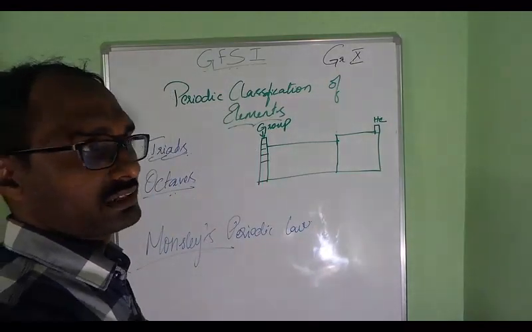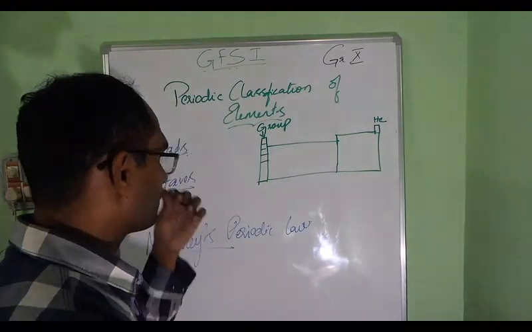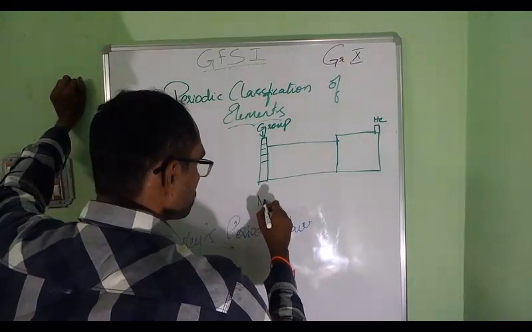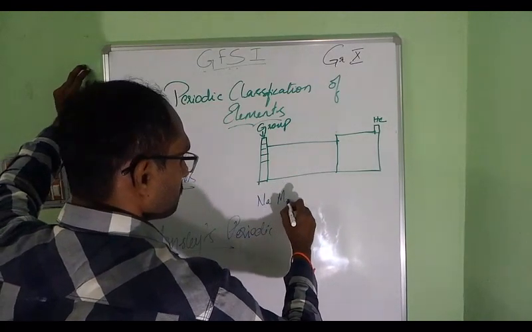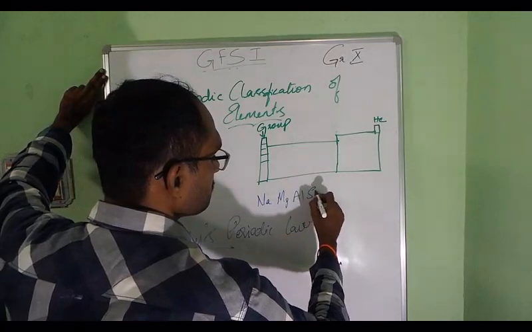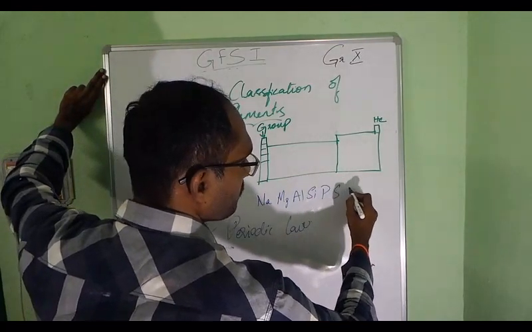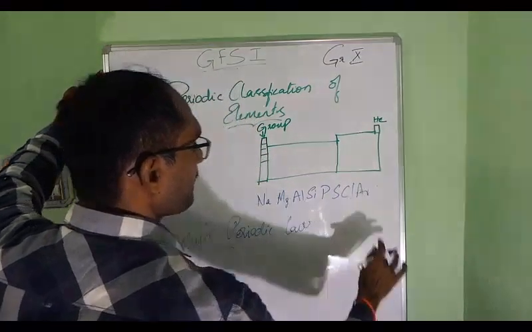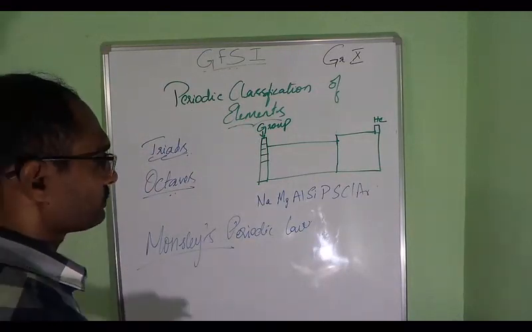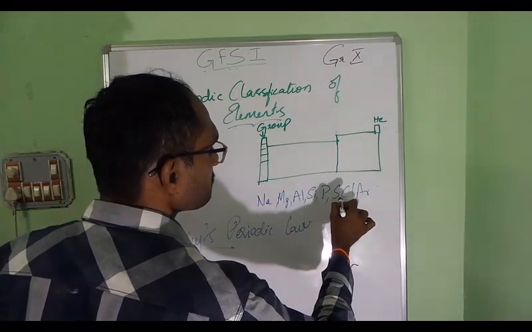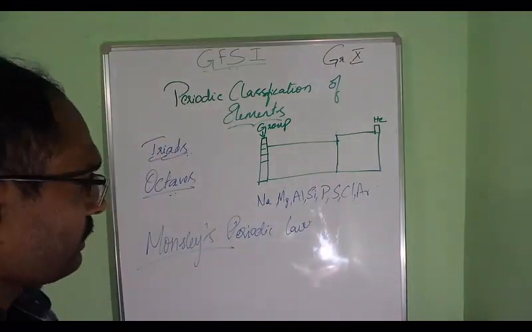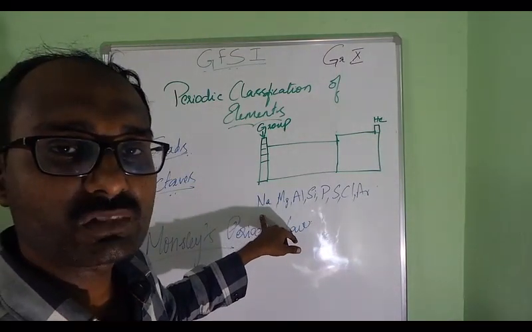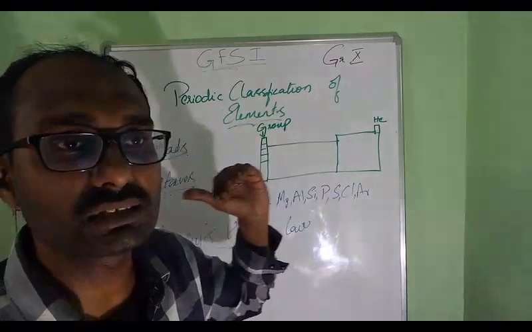Let us simply discuss that. I will take the example of a period: sodium, magnesium, aluminium, silicon, phosphorus, sulfur, chlorine, argon. These are the elements in the third period. If you notice, all these elements have only 3 shells, and that's the reason why they are all placed in the third row.